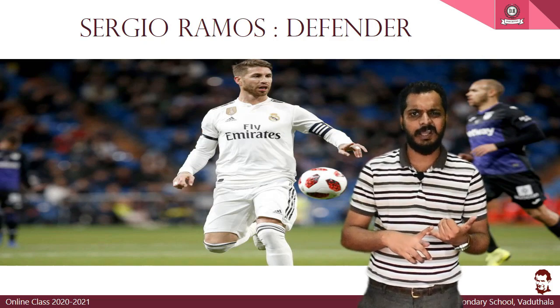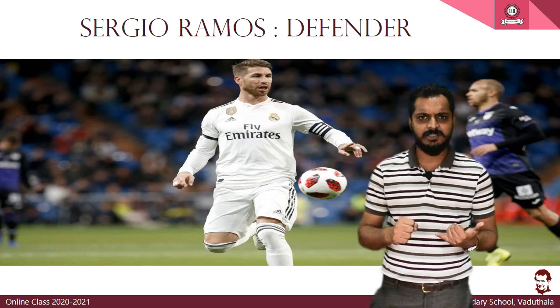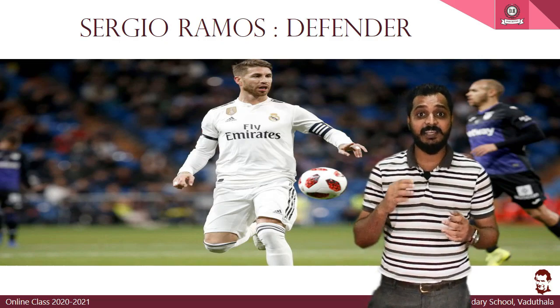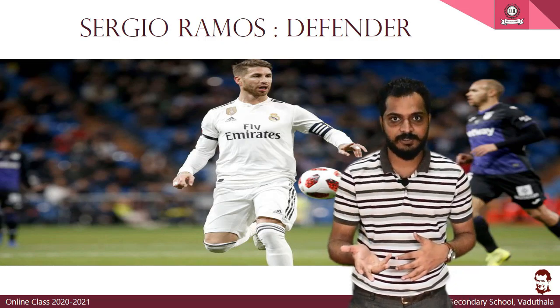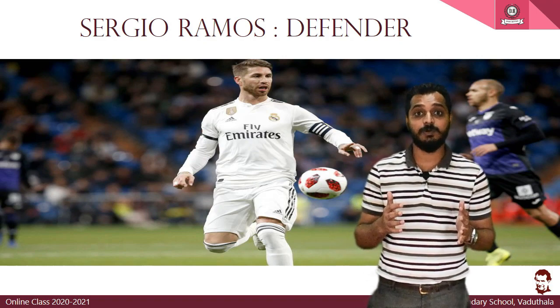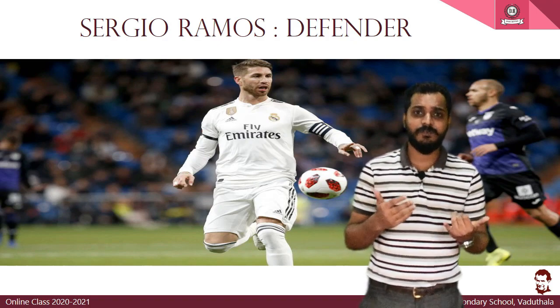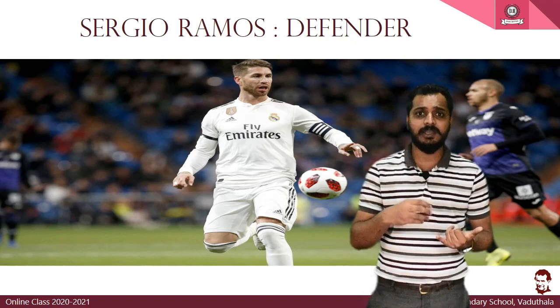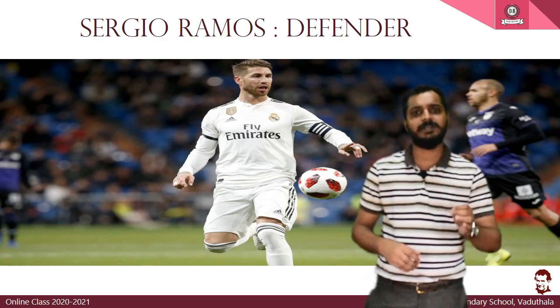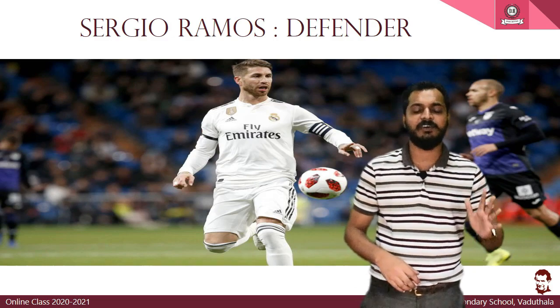He has very good tackling skill, agility, coordination, headers, and he's a person who scores goals. Normally defenders will not score too many goals, but he often scores goals when a corner kick is coming, and he's also a very good penalty taker. So you can take Sergio Ramos as an example of a perfect defender.